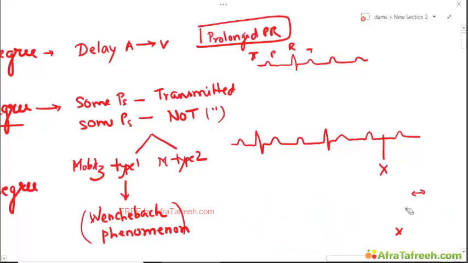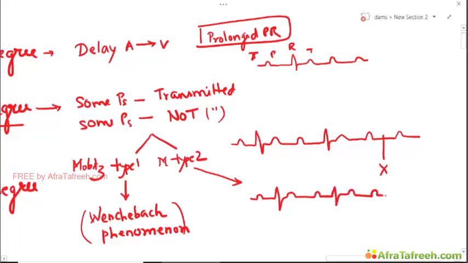However, when there is a fixed PR, this is called Mobitz type 2. That is, this fixed PR, right? So PR intervals are fixed here.